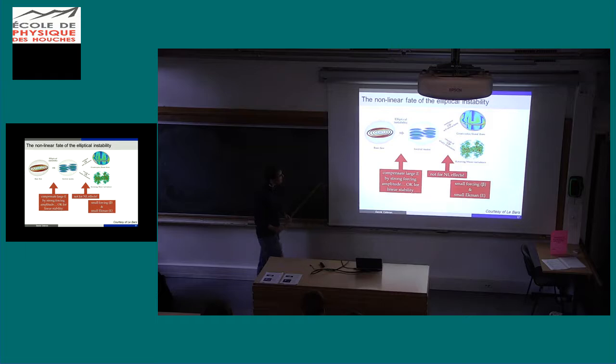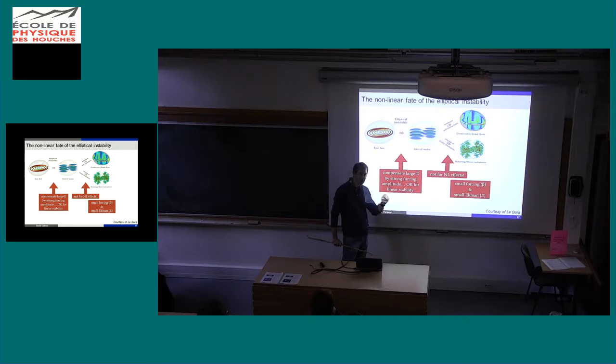And actually, what happens is that, okay, you've got your base flow, elliptical streamline, then you've got inertial modes, well organized, laminar, and you have seen that in my simulation I use very strong ellipticity. This is because I can't do very small viscosity, so I need to compensate by using strong amplitude of deformation and so on. So it works for the linear stage, but for the nonlinear effects, you can't do that. You need really to have a small viscosity. That is why we need to go to small Ekman number.